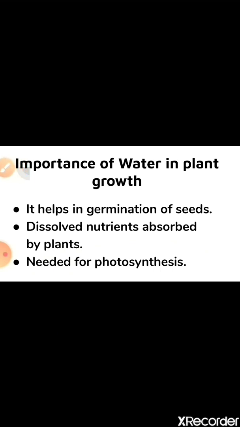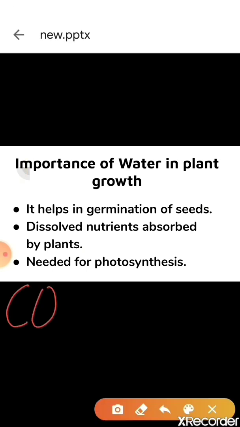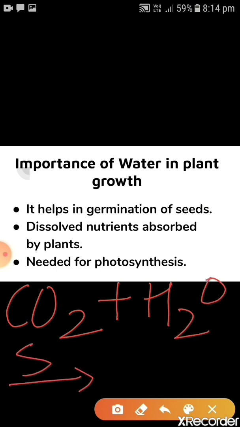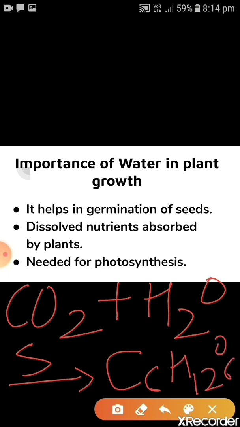So let's see how. CO2, carbon dioxide, when added with H2O, water, in the presence of sunlight gives you C6H12O6, this is glucose, and releases oxygen.